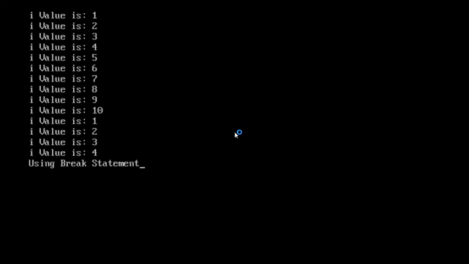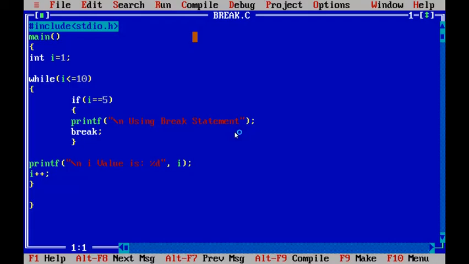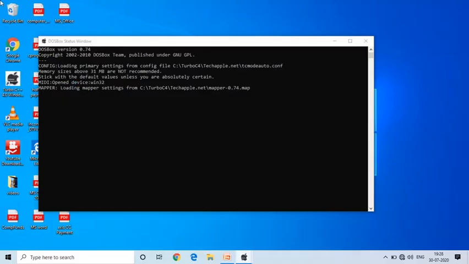Whenever it executes the break statement, it exits from the loop without executing the remaining iterations. Actually the condition is written as I less than or equals to 10, so the number of iterations is 10, but at the fifth iteration we wrote the break statement, that's why it executes only 5 iterations. Now again observe the output.